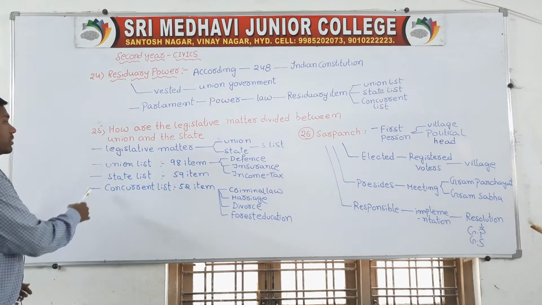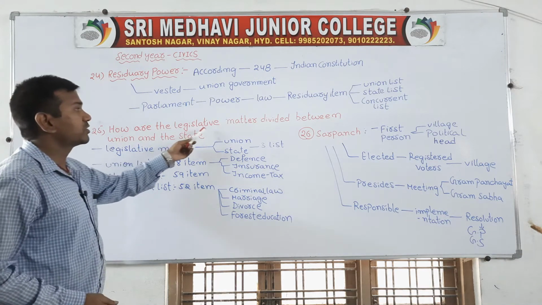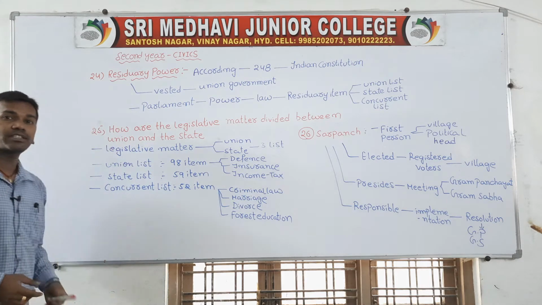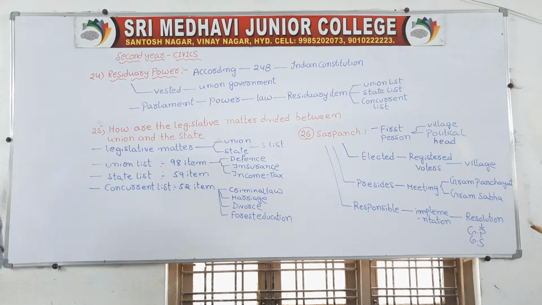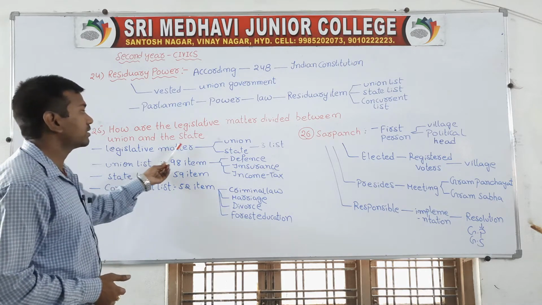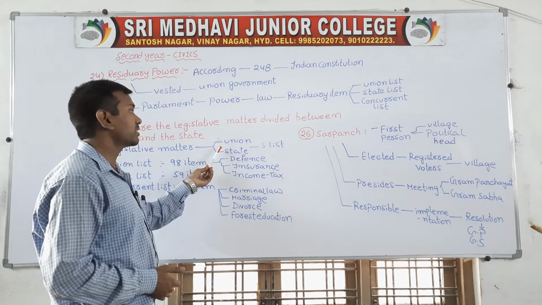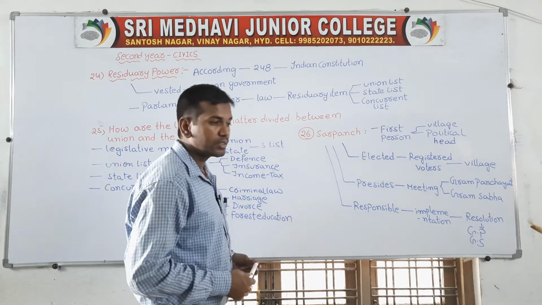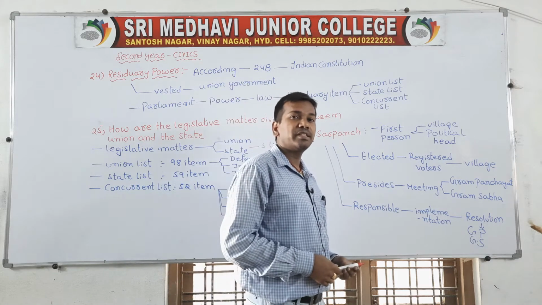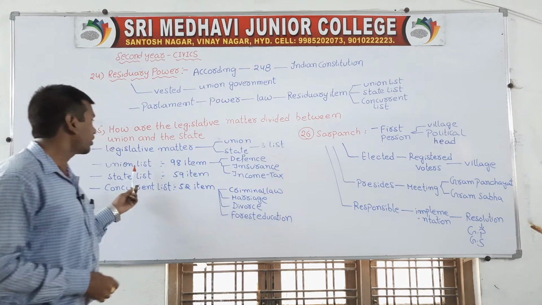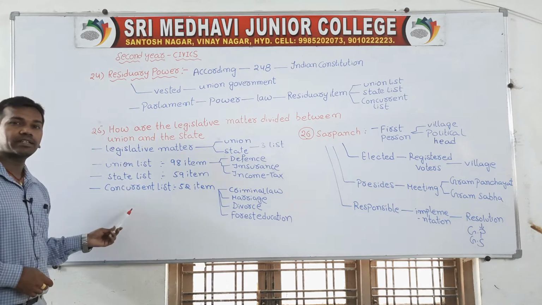Next I'll go forward. What are the legislative matters which are divided between the central and state level? The legislative matters which are divided between the central government and state governments are mainly classified into three lists. The first list is called the union list, then the state list, and the concurrent list.